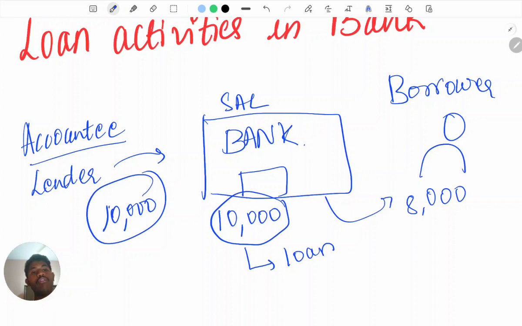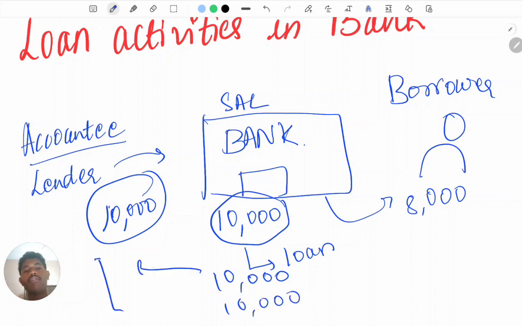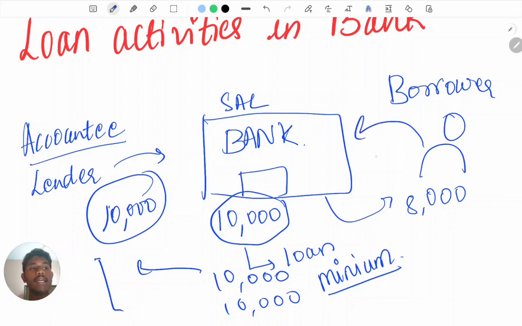So this bank will keep many people's money like that, right? So whenever this person needs 10,000, the bank will give the money, because they have to keep some minimum cash in their bank itself, right? And this borrower will give the 8,000 which the bank has given, plus some extra money in the form of interest.